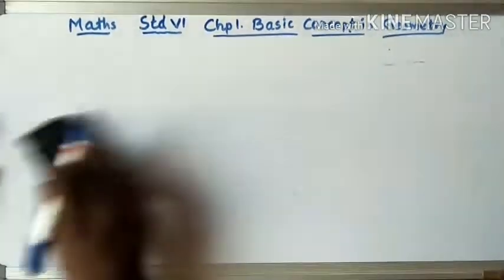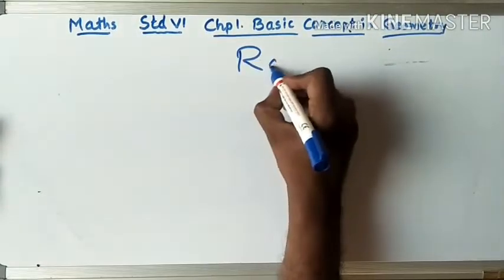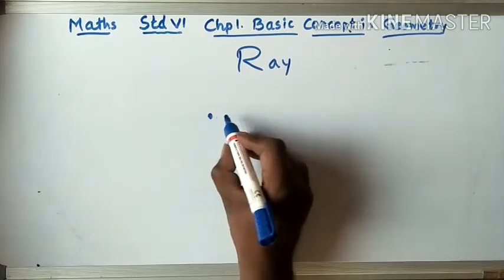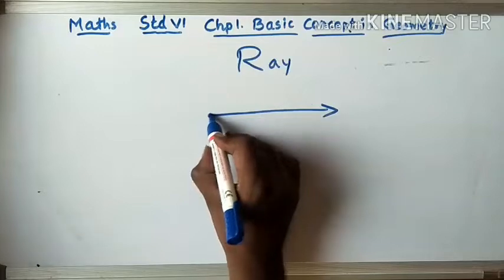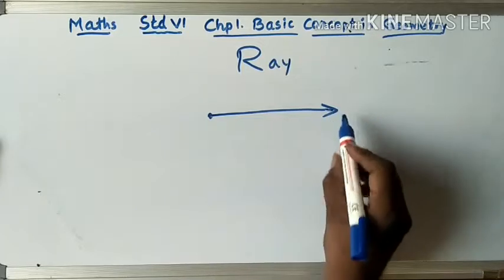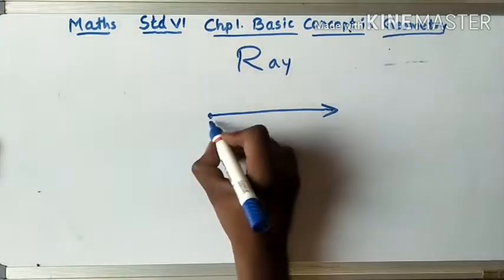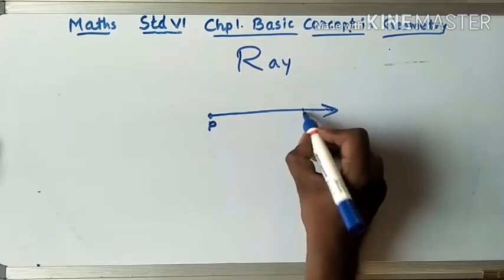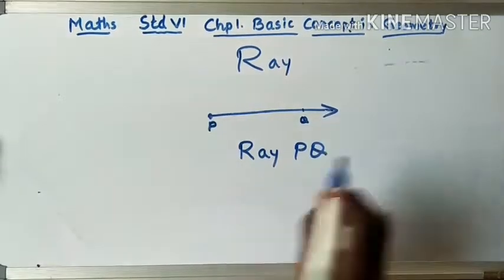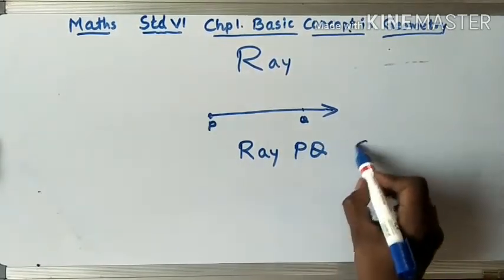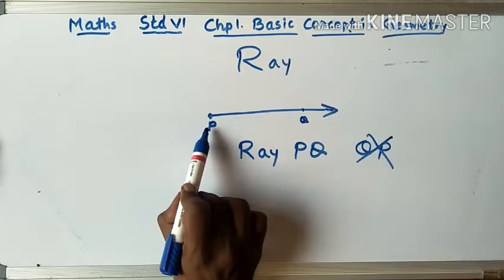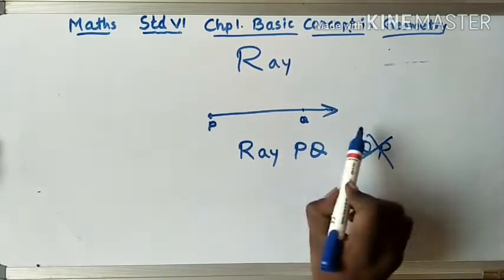Now next we'll study about a ray. What do you mean by a ray? A ray starts from a single point and goes on in one side. For a ray, an arrow is indicated here. I write it as P and Q. Now this we call a ray PQ. Here you cannot write ray QP. Ray QP is wrong because the line is starting from P and going towards Q. We call this a ray.